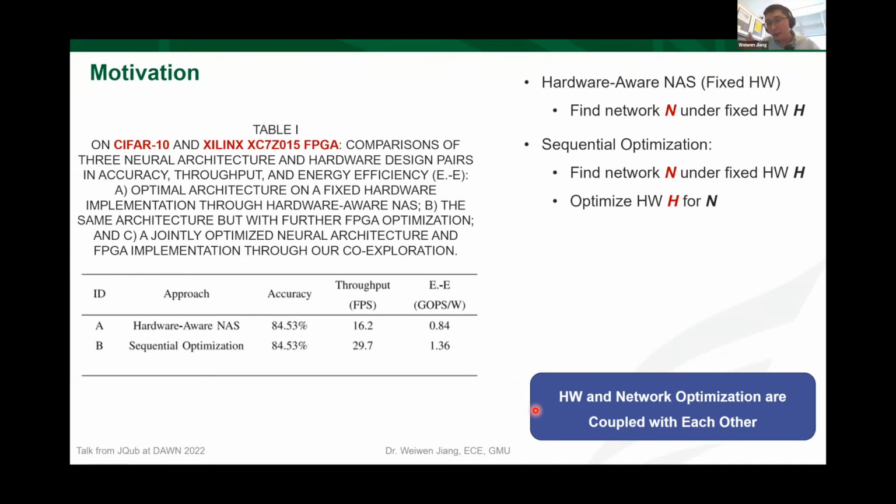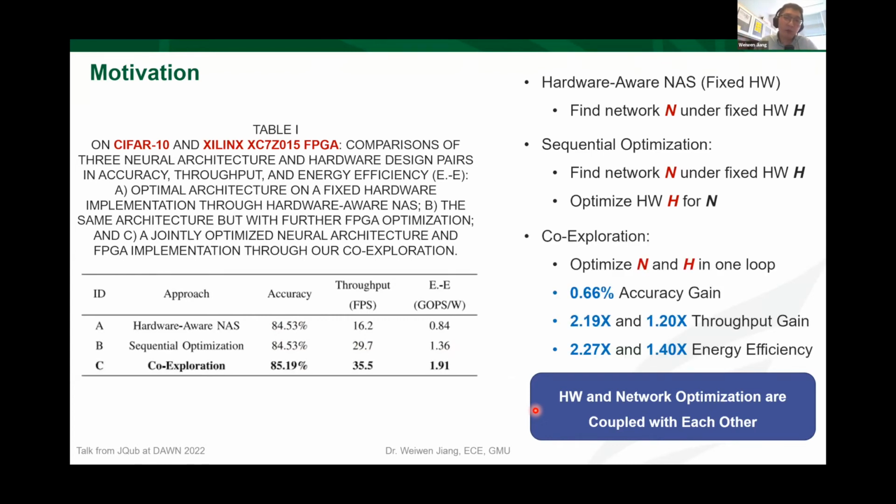So is sequential optimization the best solution? After that, we thought about whether we can do the co-exploration, so that we can optimize the hardware and the software in a holistic optimization loop. We conducted some experiments based on the dataset and the Xilinx FPGA board, and we observe that by using such co-exploration, we can further improve the accuracy, and also significantly improve the hardware efficiency on both throughput and energy efficiency.